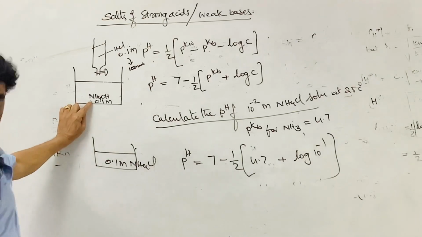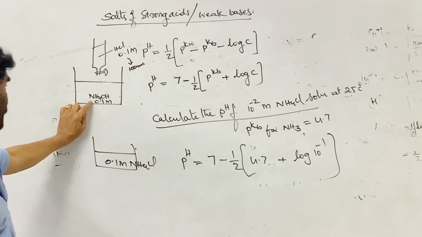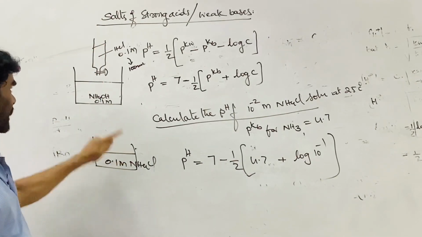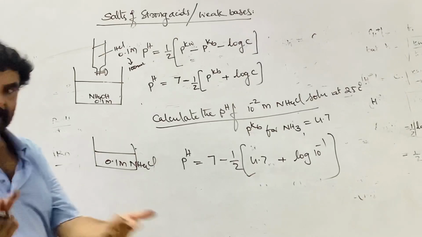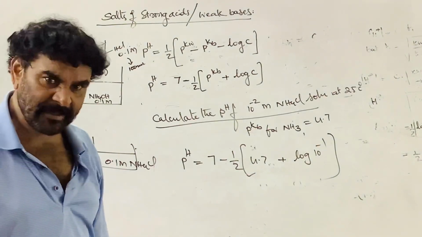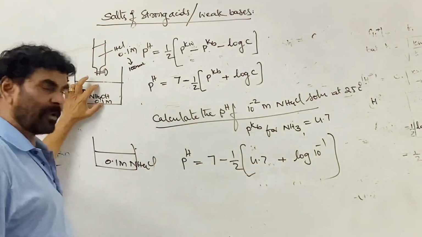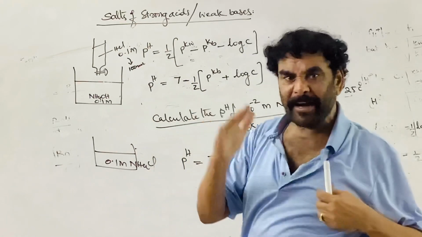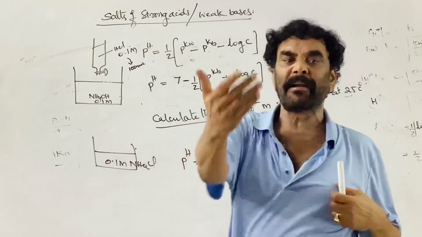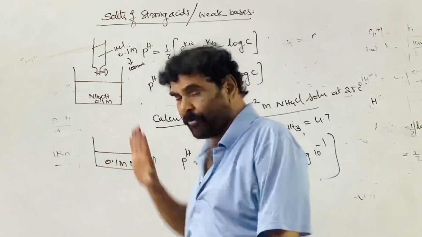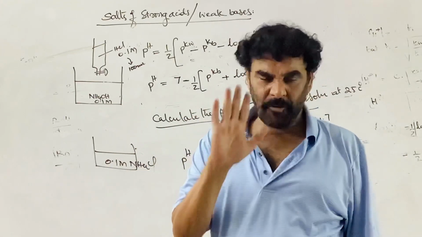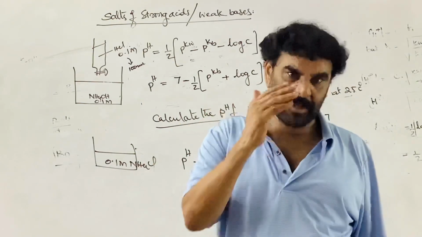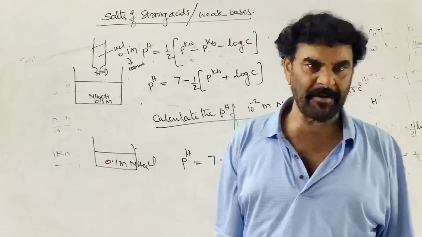See, this is a basic solution. Its pH is greater than 7. Now, when you add the acid, the ammonium hydroxide content is decreasing and it is converted into ammonium chloride. It becomes a mixture of ammonium hydroxide and ammonium chloride, and as you add HCl, the base content decreases and the salt content increases. So this mixture of ammonium hydroxide and ammonium chloride acts as a buffer.